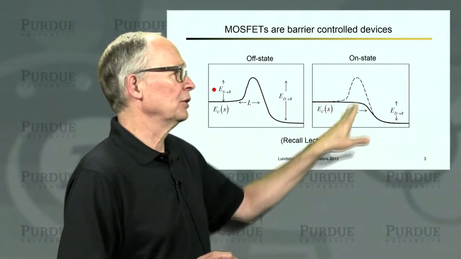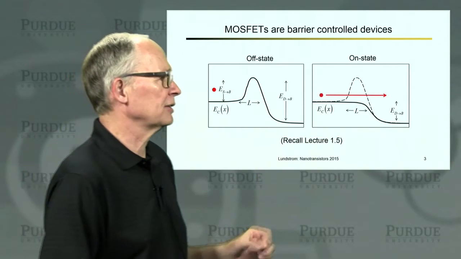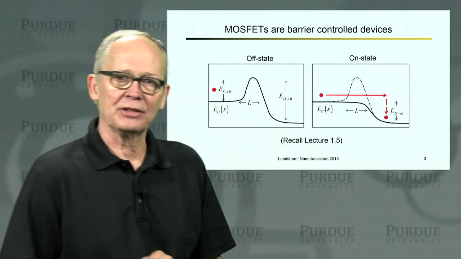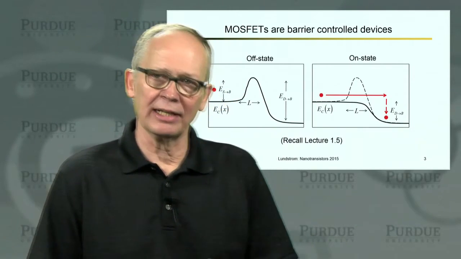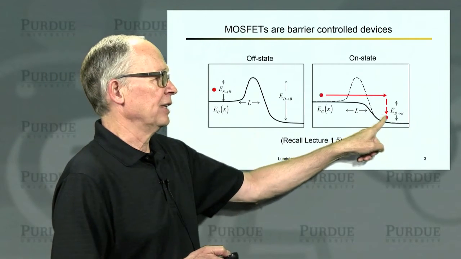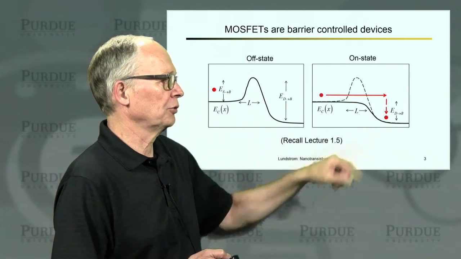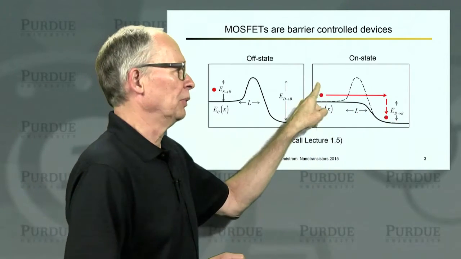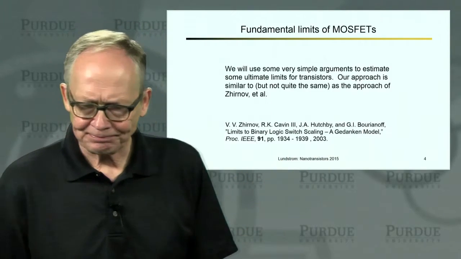In the on state, we push the barrier down. Now electrons can flow across the channel. When they enter the drain, they undergo rapid inelastic scattering, they lose their energy, and they get thermalized very quickly. Under the on state, the energy barrier between the drain and the source is much smaller, and we've essentially removed it between the source and the top of the barrier.